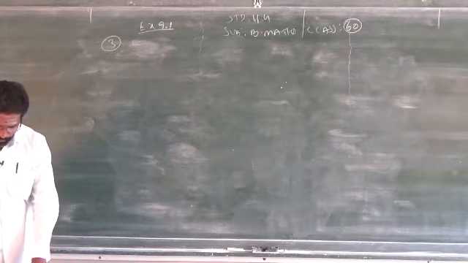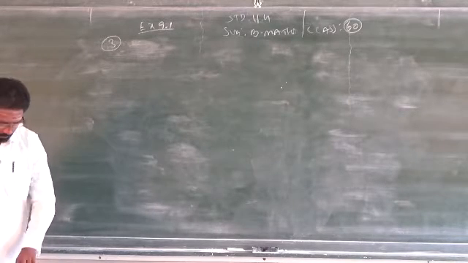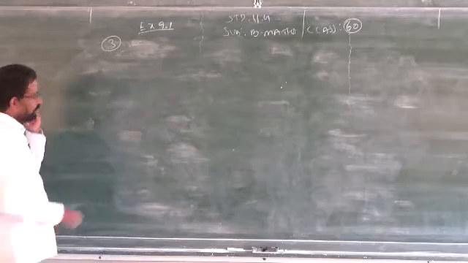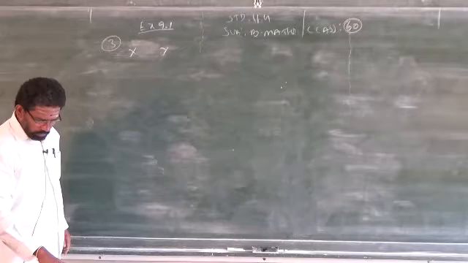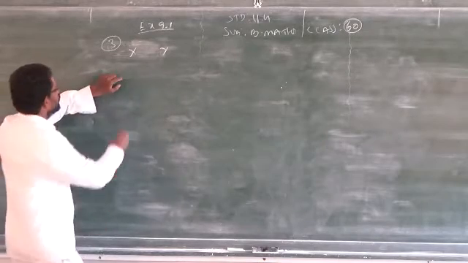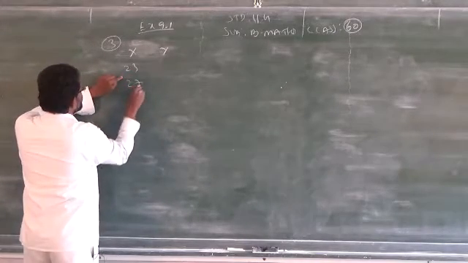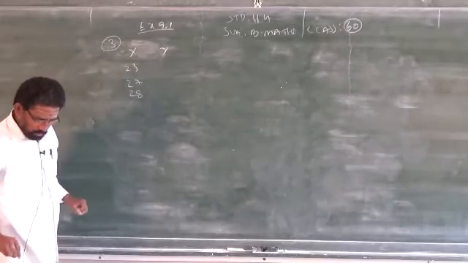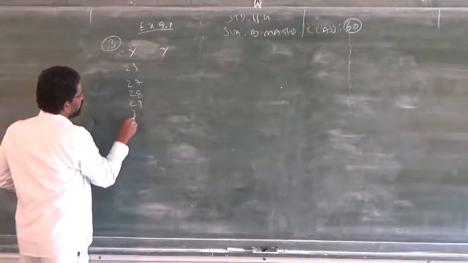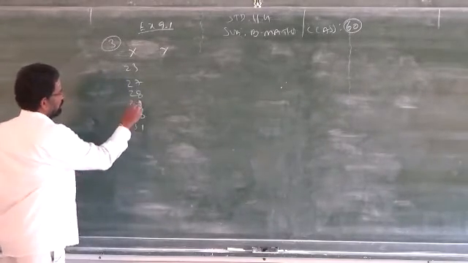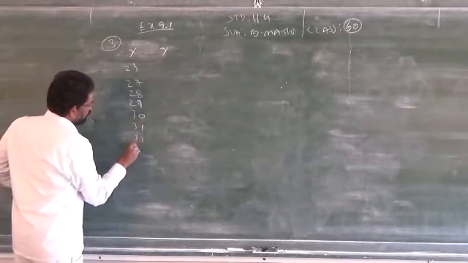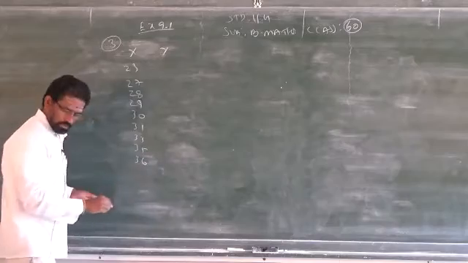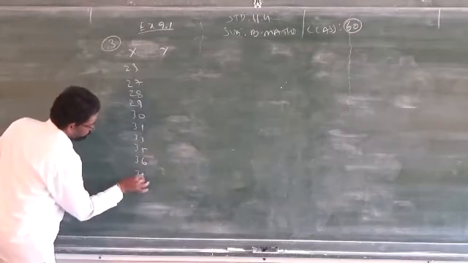You have to find out the solution. Question number 3: first is capital X, capital Y. How many data are given? Under X: 23, 27, 28, 29, 30, 31, 33, 35, 36, 39.